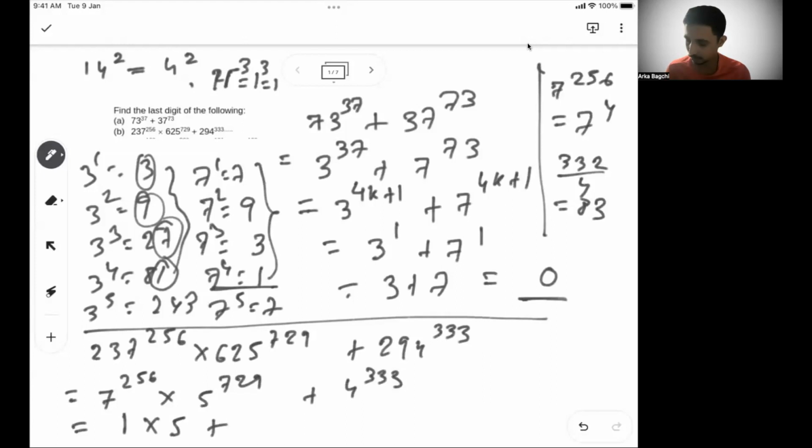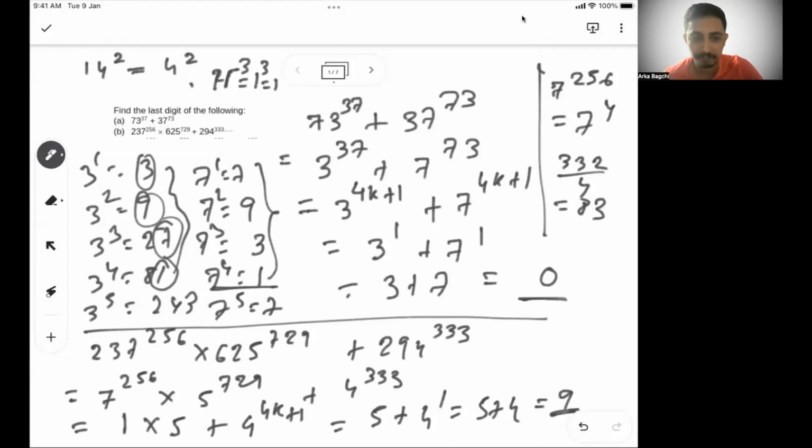So this is 4 to the power 4k plus 1. 4 to the power 333 can be written as 4 to the power 4k plus 1. So then this is 5, and 4k plus 1 means it will have the same last digit as 4 to the power 1. So 5 plus 4, 9 is the last digit we are looking for.